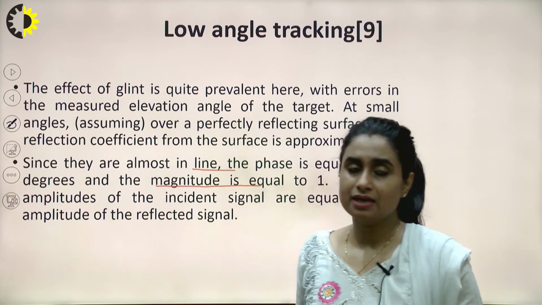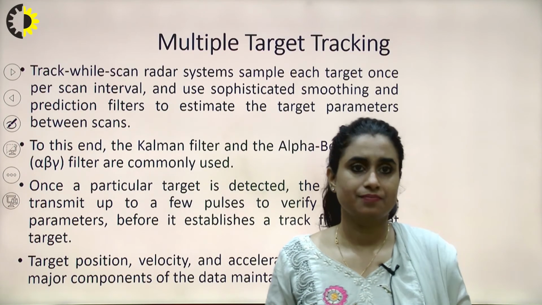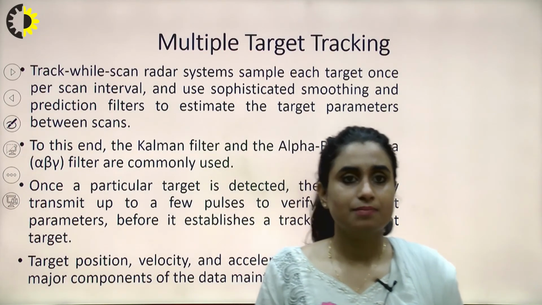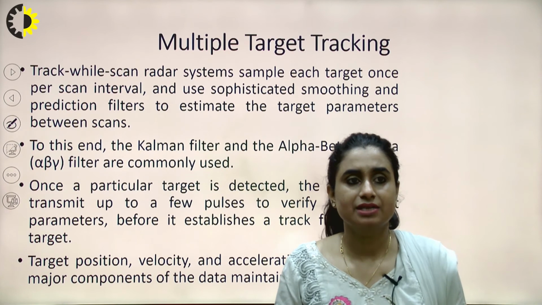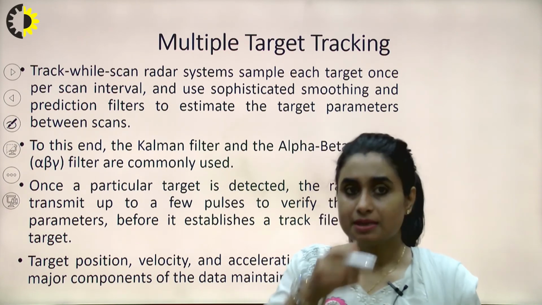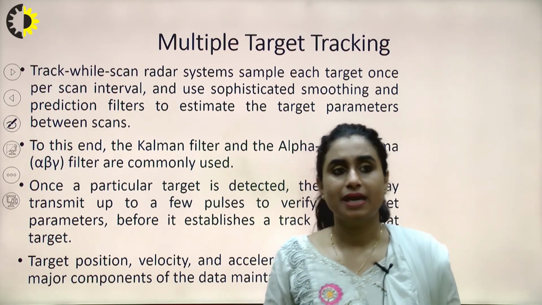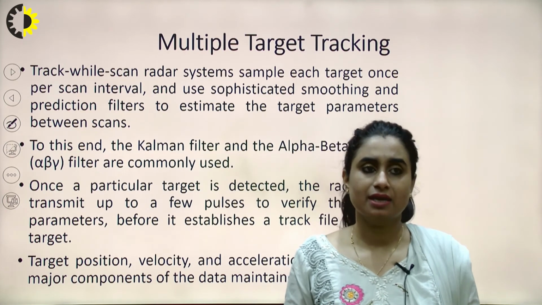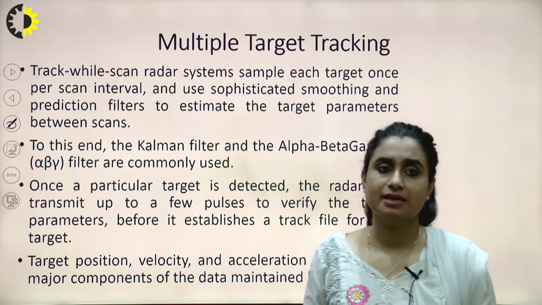So low angle tracking becomes a little difficult. Now the next thing is multiple target tracking. What is multiple target tracking? In multiple target tracking, my radar continuously tracks, right? It tracks while scan, right?